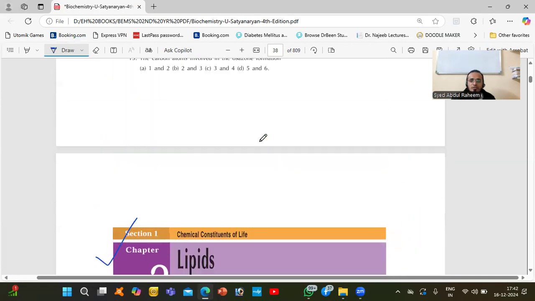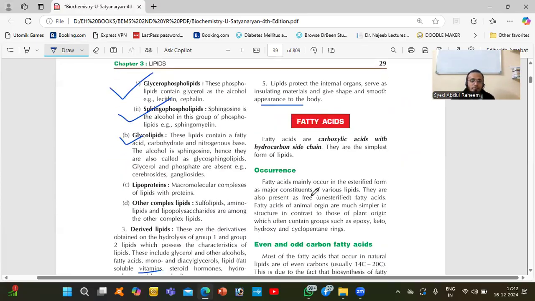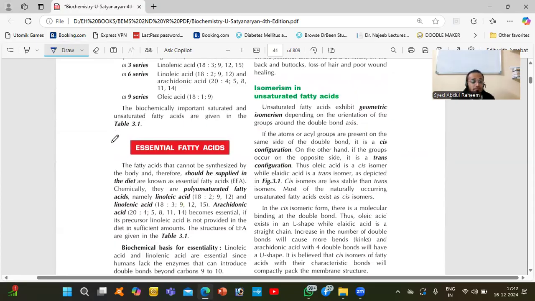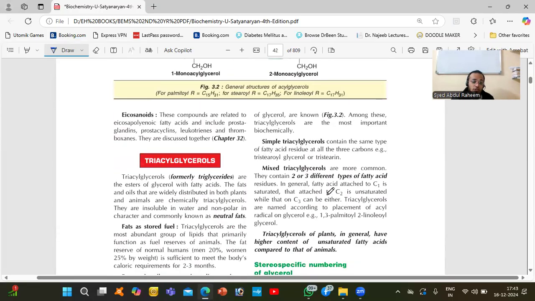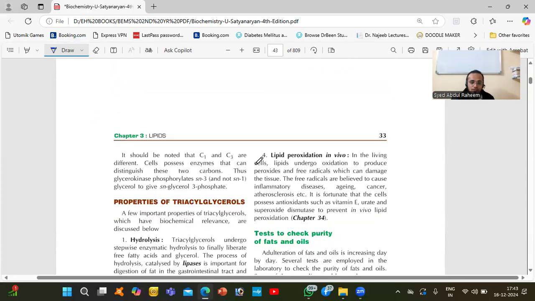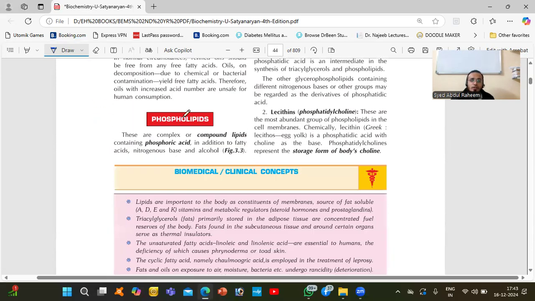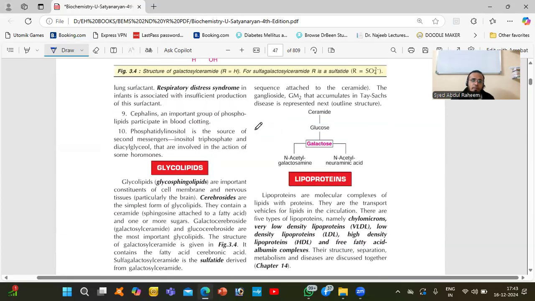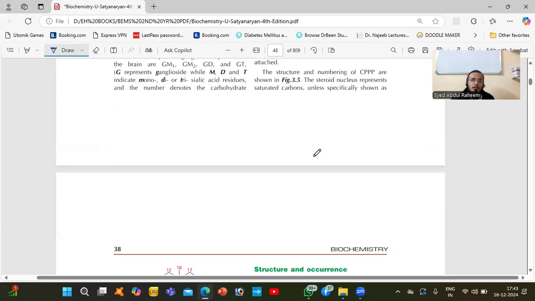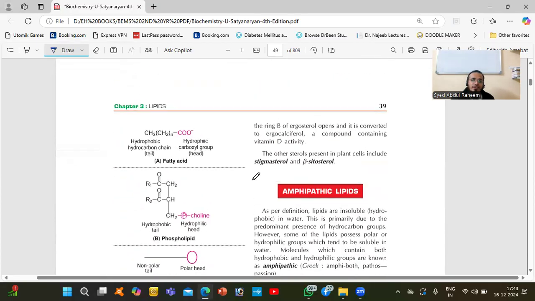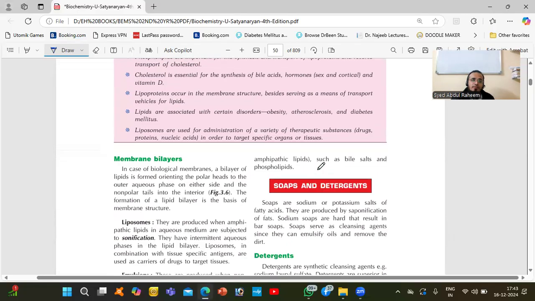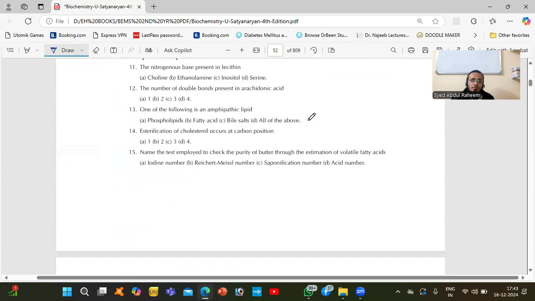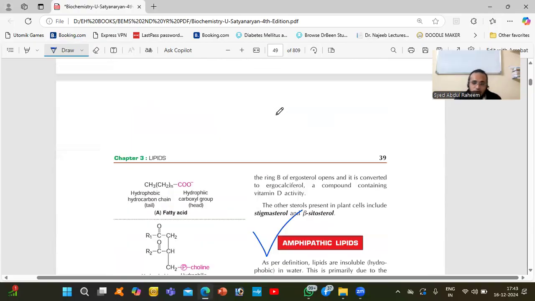So I think you understood about lipids and the types of lipids. Now we have fatty acids. We'll discuss fatty acids, essential fatty acids, and what the important fatty acids we need are. What are triglycerides? We'll talk about triglycerides also, and phospholipids, everything, glycolipids, lipoproteins. All these types we will discuss in detail. Amphipathic lipids, soaps and detergents, we'll discuss those things also. Like this, we will conclude the topic.